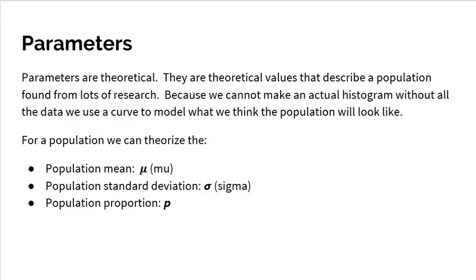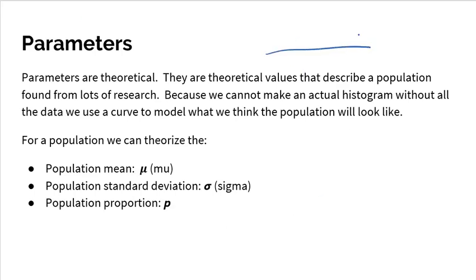Now, when we're working with parameters, they're theoretical. They are theoretical values that describe a population found from lots of research, right? You know, populations are huge. To find the average weight of a humpback whale, there's no way we actually measured every humpback whale in the entire world, the entire population of humpback whales, and divided by how many there were to get the mean, right? It's theoretical. It's something that we learn and gather from lots of research. So because we cannot make an actual histogram without all the actual data, we use a curve to represent what the data could look like.